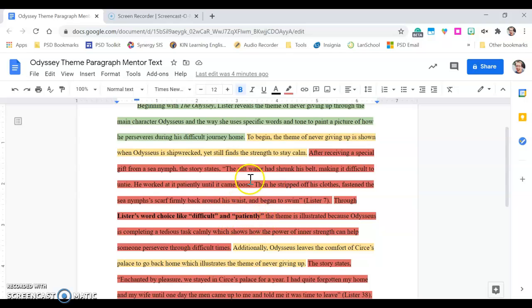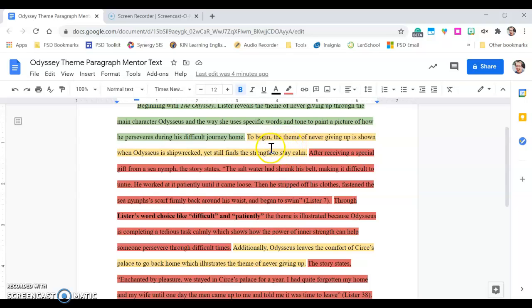So if you've gone through the previous checks, you know that your main point should say, here's my example of the theme in the Odyssey. And then your quote is going to say, this is the quote that I think proves that. Your elaboration sentence has to not only say how that quote proves the theme, but it needs to talk about how specific words or the tone of your quote proves that theme. So let's look at an example.